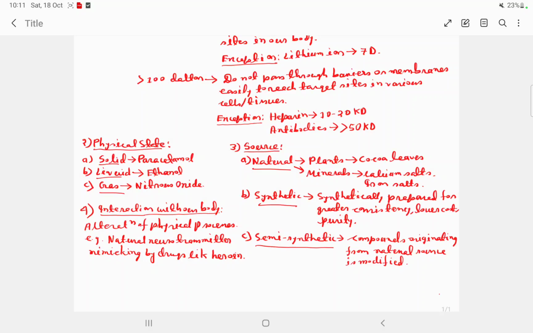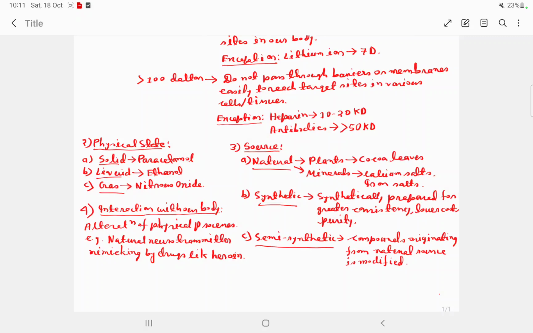One more factor is the interaction of the drug with our body. So they basically cause alteration of physical processes. For example, there are certain natural neurotransmitters found in our body, and some drugs mimic the action of these neurotransmitters. Examples include heroin.